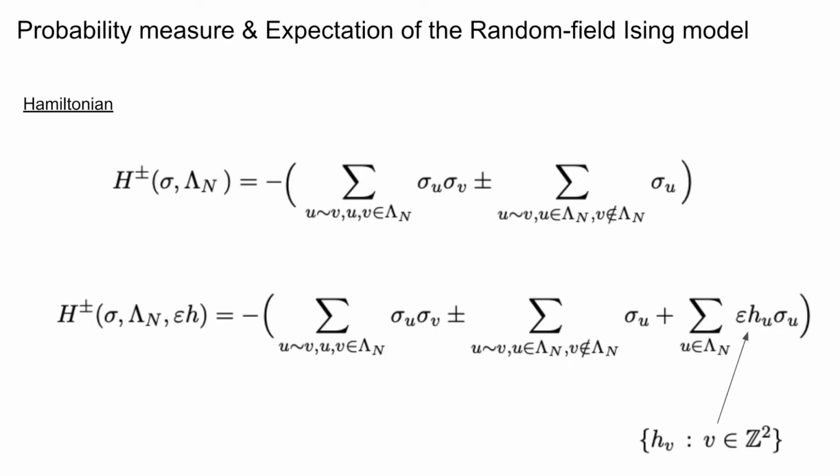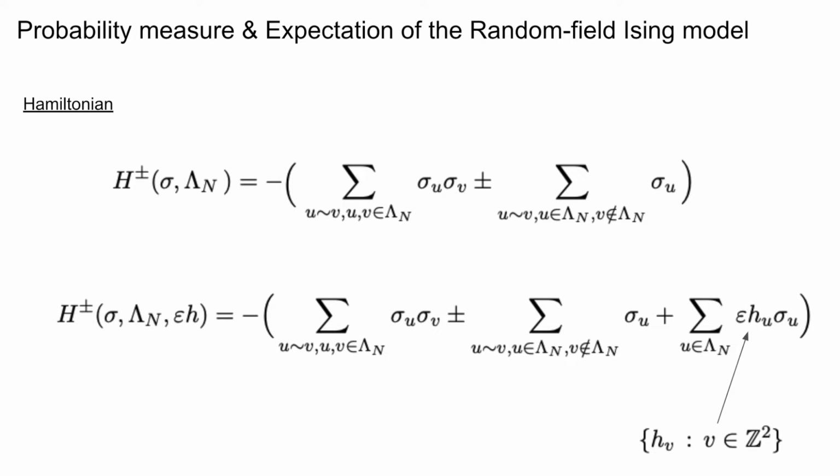So first, we can begin by defining the probability measure and expectation of the random field Ising model. As in many models in statistical mechanics, we first look to the Hamiltonian, which we will incorporate in our definition of the probability measure. And the random field Ising model is very much related to the classical Ising model itself, in that the classical Ising model is given by the Hamiltonian that's given on the first line of the slide, in which we can enforce plus and minus boundary conditions, and this Hamiltonian is a function of the spin sigma, in addition to the finite volume Lambda_n, where n is some strictly positive integer.